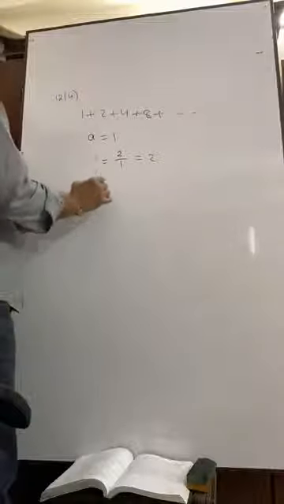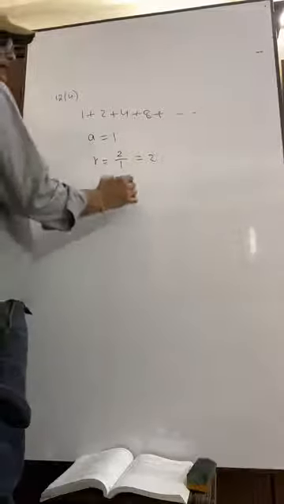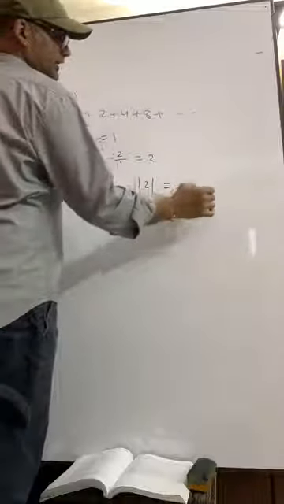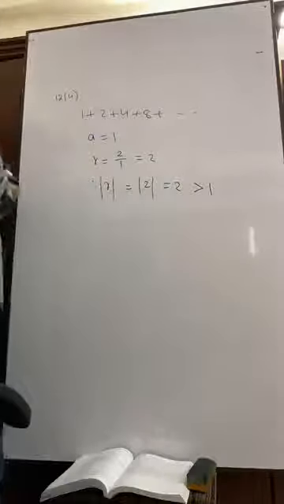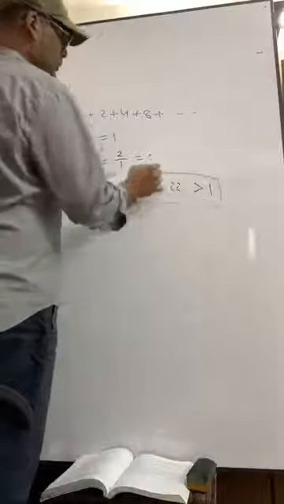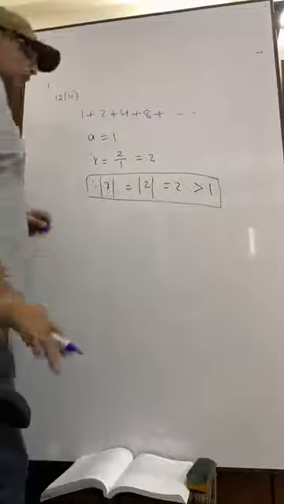Then you have to write down like this. Absolute value of R is equal to 2, and it is greater than 1. Please try to understand. This is the most important part. What was the condition?